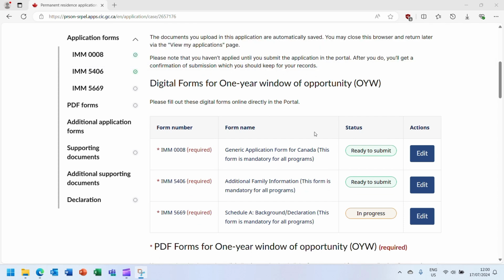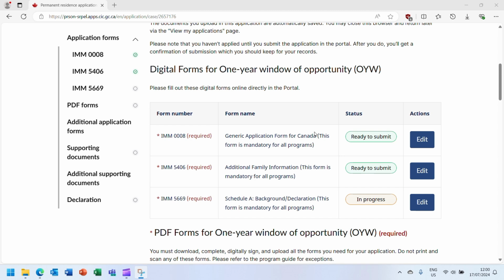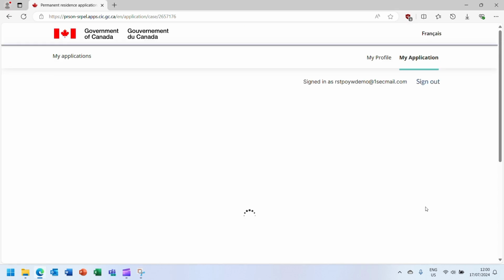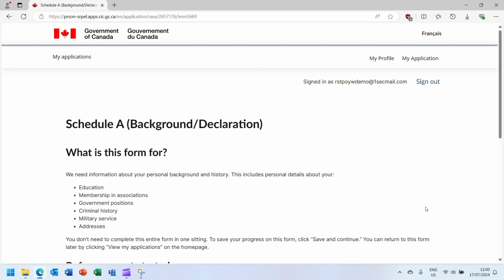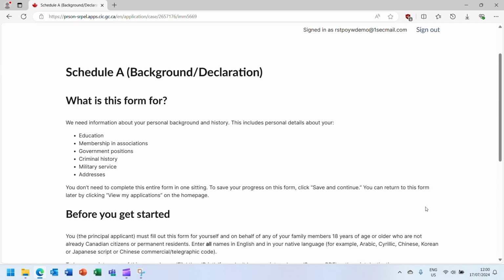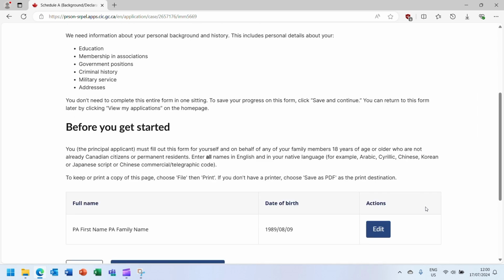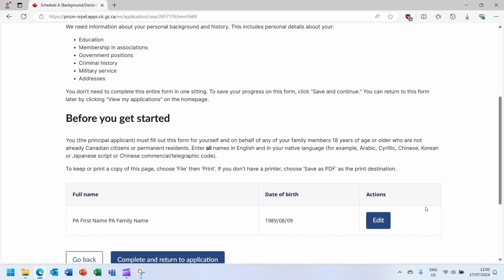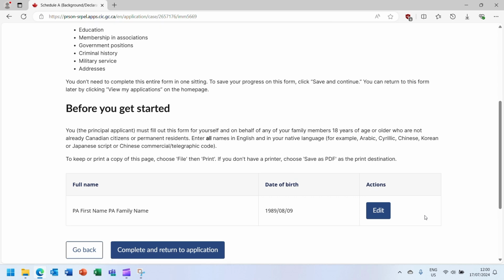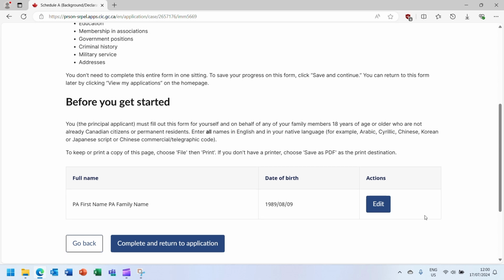Next, open and complete the IMM 5669 Schedule A form by clicking the Edit button. This form must be completed by the principal applicant that you are applying to bring via the 1-year window, as well as any children that are 18 or older that are also arriving under the 1-year window. Please read the Before You Get Started section prior to completing this form.